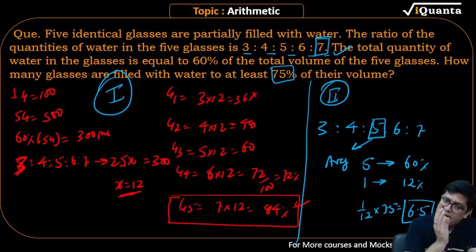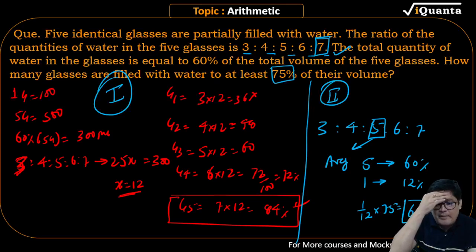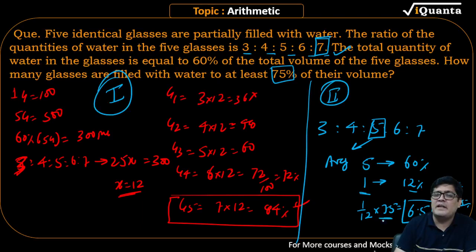So 5 is equal to 60% filled. But that is what I am doing. Focus on the screen. 5 is equal to 60% filled. मतलब 1 unit is equal to 12%. I wanted to find out 75% कितना होगा, कितना unit होगा. 1 unit is equal to 12%. तो बेटा 1% कितना होगा, 1% is equal to 1 upon 12. तो 75% कितना होगा? What is 75%? So you make it 75 times on the left side. Second method is quite advanced. On the screen, I hope everyone is able to see the screen.